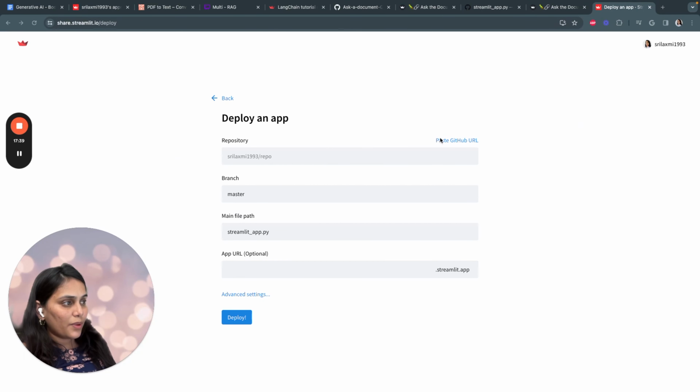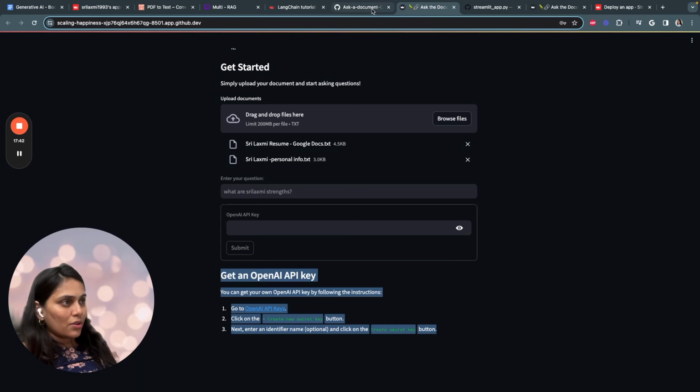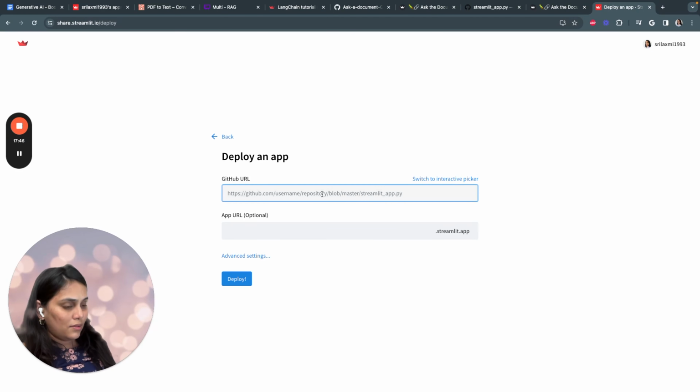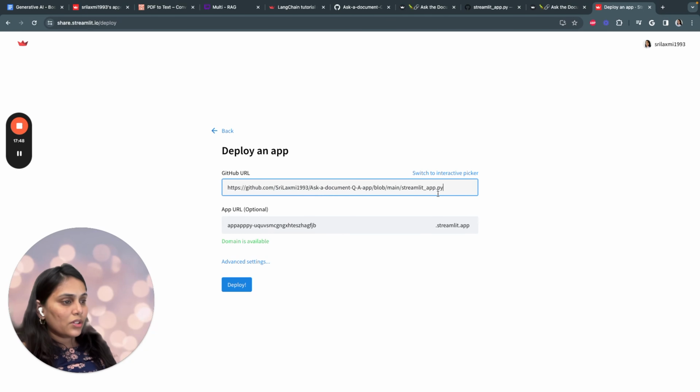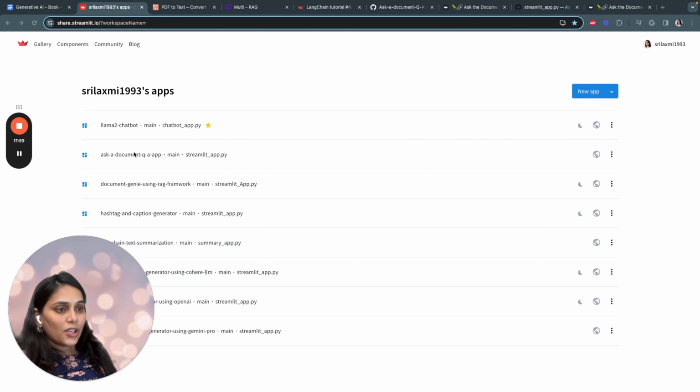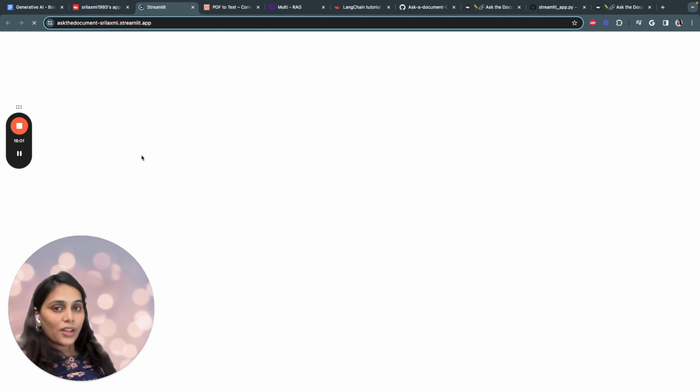All you have to do is paste your GitHub URL. So here's my GitHub URL. Once you paste a GitHub URL, you also see a domain. You can also edit this domain and click on deploy. As you see, my application is deployed on Streamlit, and now I can share it with others.